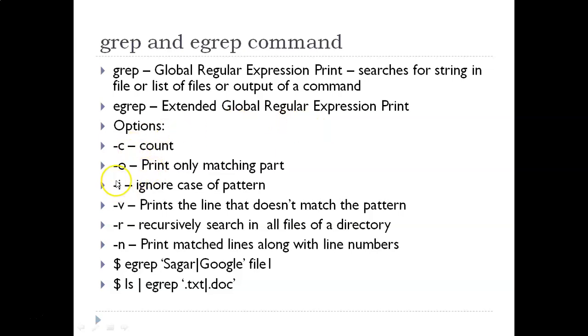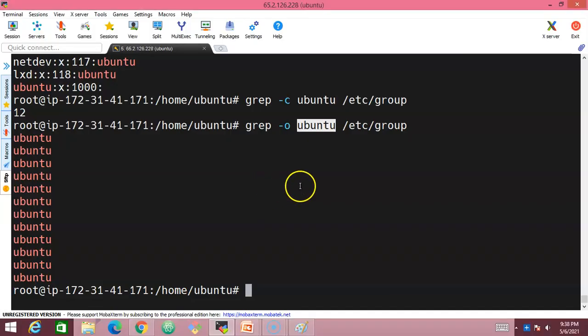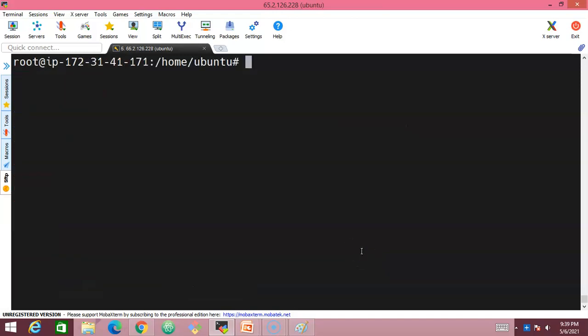And see, -i, this is one of the important options we all need to be aware of, and it is going to ignore the case of the pattern. What if you are trying to search for a keyword and you're not really sure whether the keyword is in capital or small letters? In order to avoid any sort of confusion, not to make it case sensitive, we can use the -i option, so that either it is a capital letter or a small letter, it is going to print it. So let's see it practically.